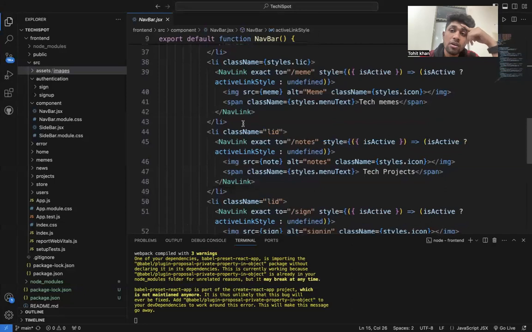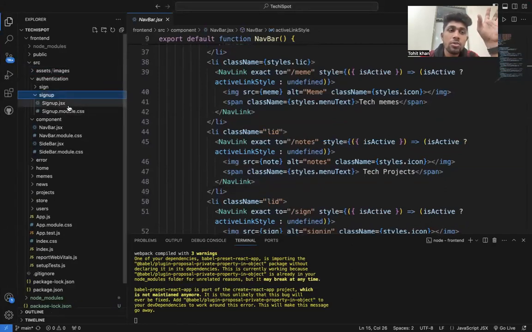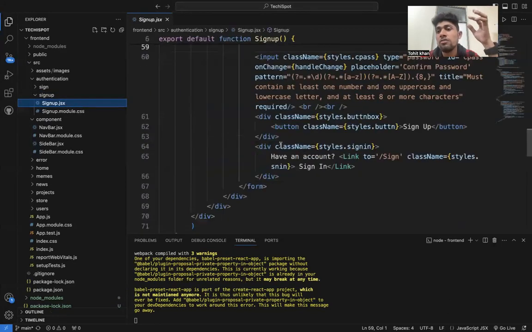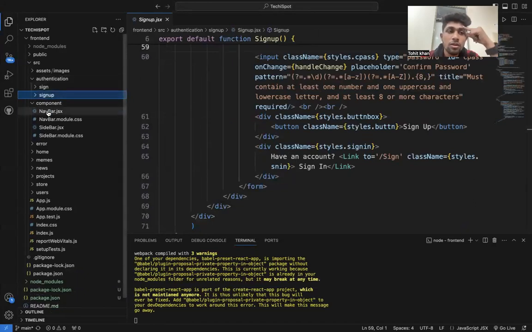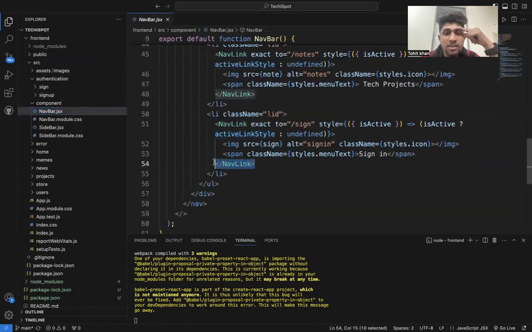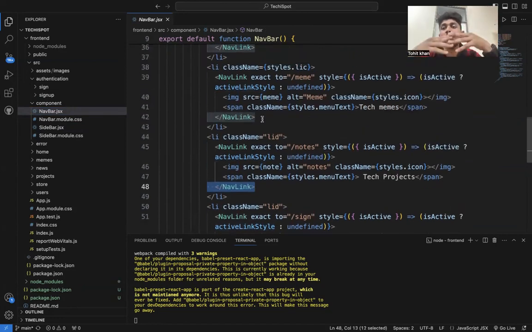All these things are also used in the sign up form. When my user signs up, it will automatically move to my home page. In the sign up form these things are also attached, and the navigation bar takes these things like links, which are already linked and attached in itself.